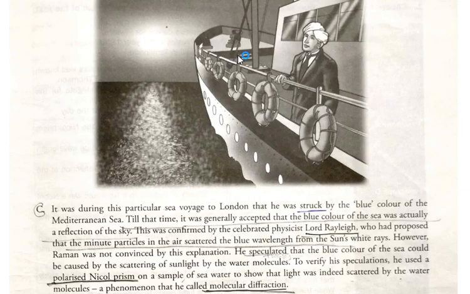So to show that light was indeed scattered by the water molecules, he took this as a sample experiment that he did at that position. It is a phenomenon that he called molecular diffraction.